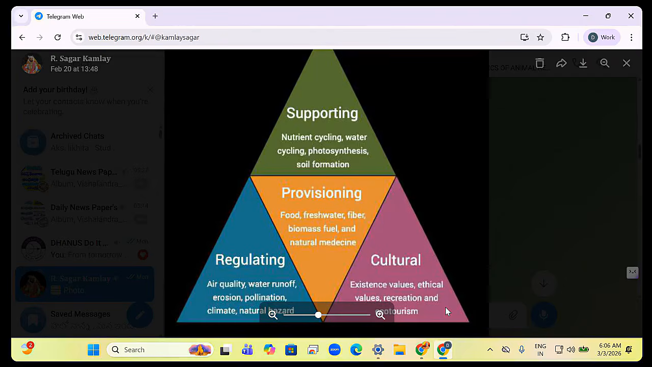Now look at this. Production of food and water. What is this service? Provisioning service. Control of climate and disease, regulating. Nutrient recycling, crop pollination, supporting service. Maintenance of diversity, maintaining of diversity, preserving. This is preserving.